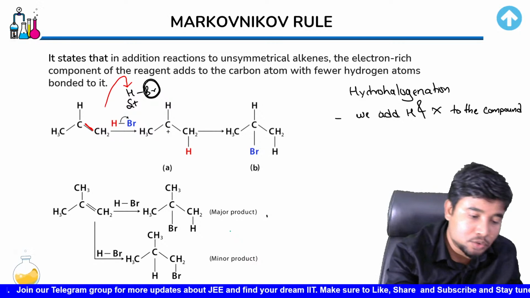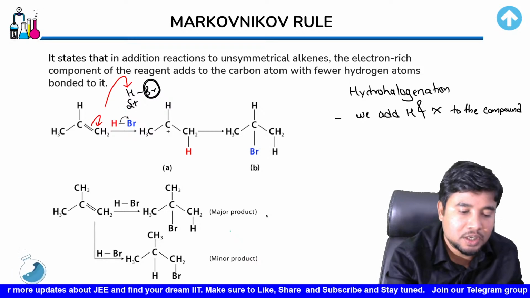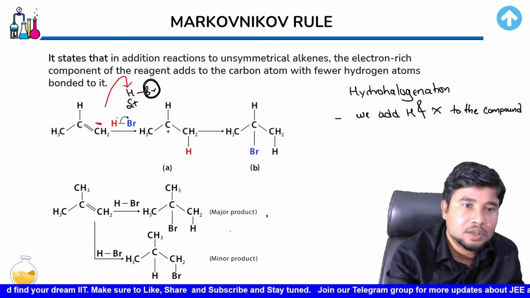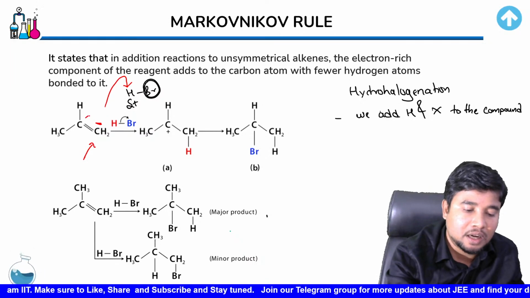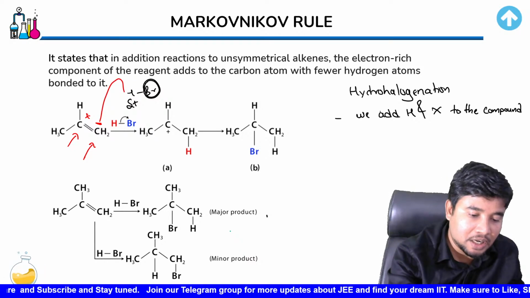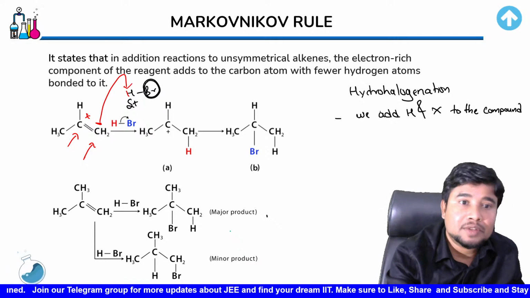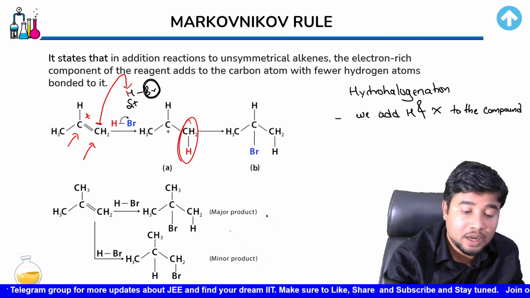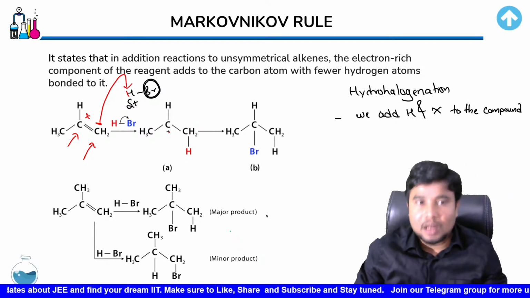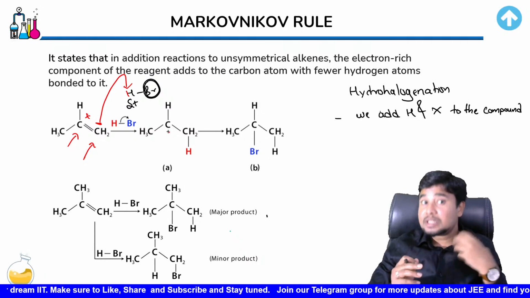Actually, the bond has to initially break. If this bond breaks, the electron density could move either to one corner or to the other edge. But let us just say that electron density moves here. So this carbon would gain a negative charge and the other carbon would automatically gain a positive charge. So the negatively charged atom would attack the partially positively charged hydrogen. And if that happens, what is the resultant? Hydrogen comes over here, but you can see that this positive charge would be left unstabilized. It is still going to be there.